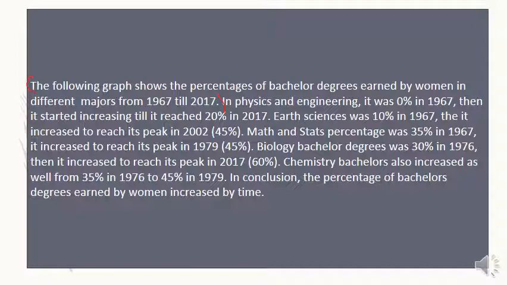Math and stats percentage was 35% in 1967. It increased to reach its peak in 1979, 45%. Biology bachelor degrees was 30% in 1967. It reached 35% in 1976. Then it increased to reach its peak in 2017, 60%. Chemistry bachelors also increased from 35% in 1976 to 45% in 1979.